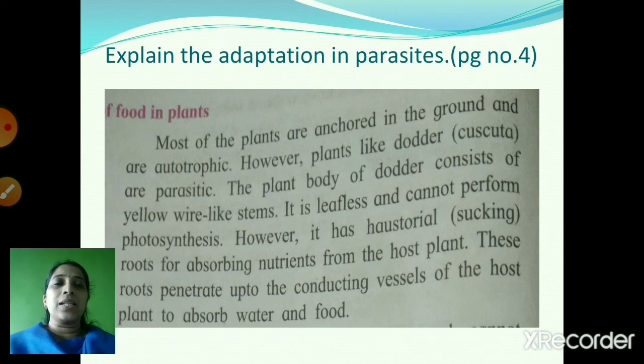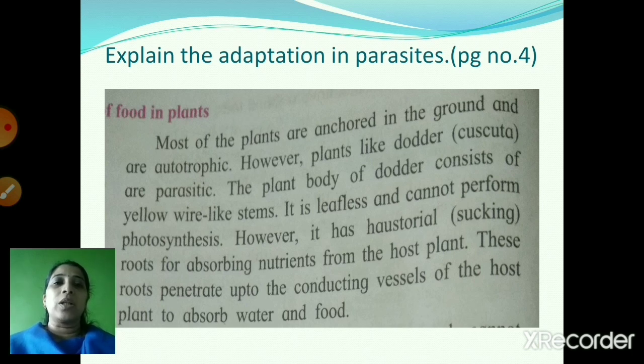One child had asked, explain the adaptation in parasites. This question I had given as homework and I had told that the answer will be on page number 4. On page number 4 the first paragraph is the whole answer. Most of the plants are anchored in the ground and are autotrophic. However, plants like dodder are parasitic.